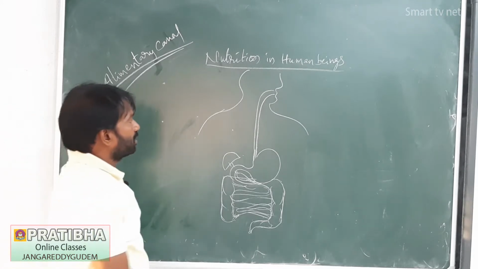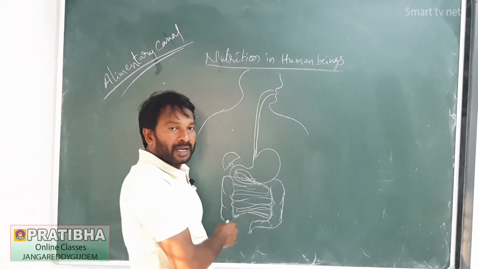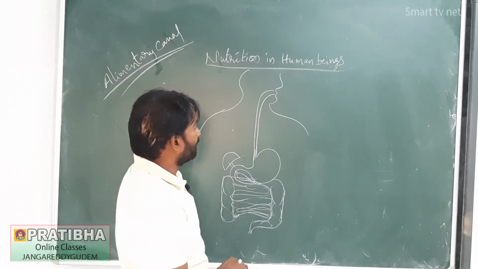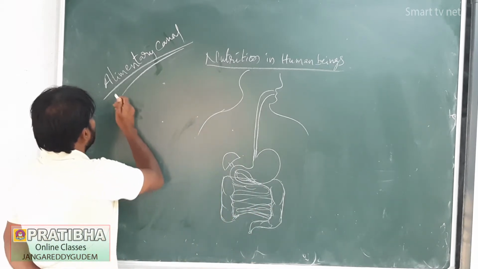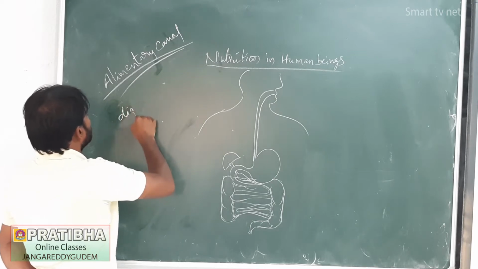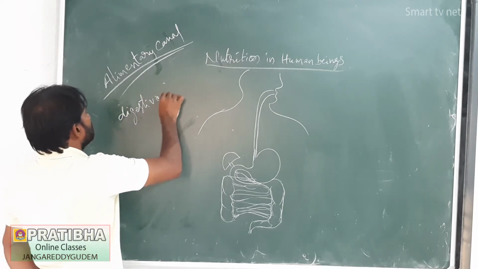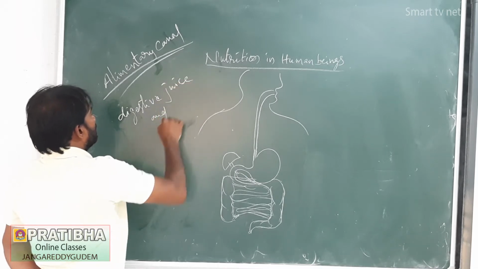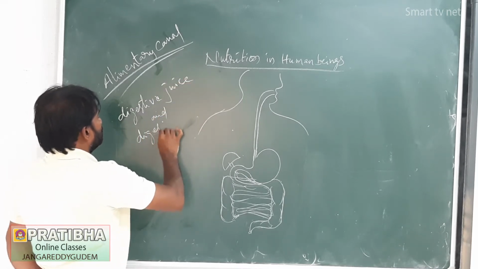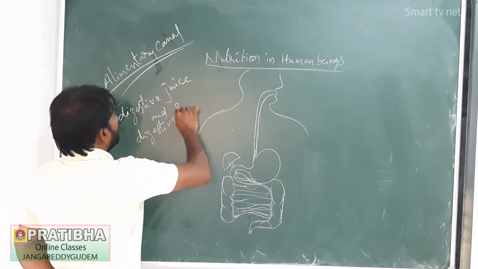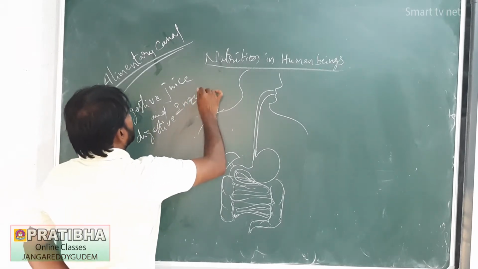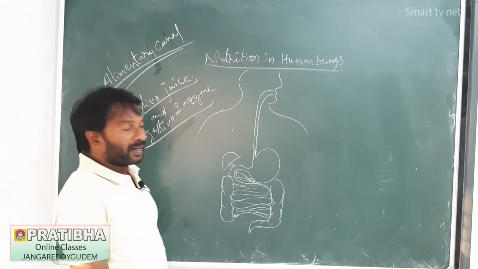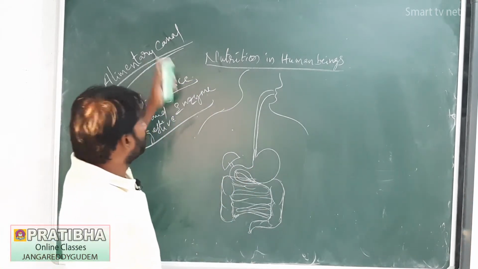It has different parts and performs different functions by using gastric juice, otherwise digestive juice, and digestive enzymes. By using the digestive juice or enzymes, food materials are digested in the alimentary canal.